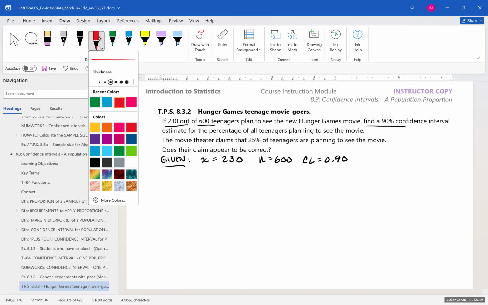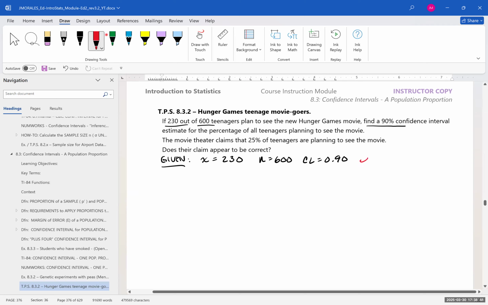And make sure you don't write this down without thinking what's going to be the significance level here. It's going to be 0.1 because it has to add up to 1. So we'll divide that in half, 0.05.